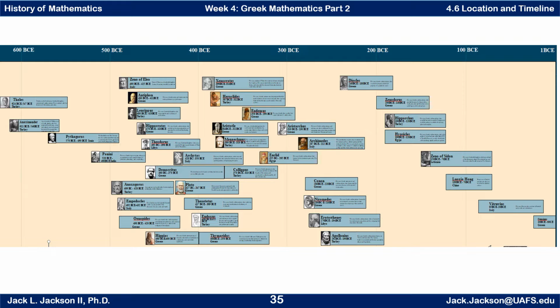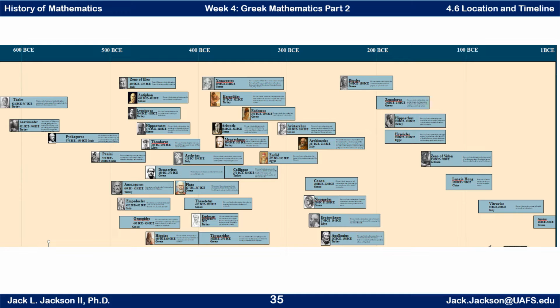One word about this: almost every date that you're going to see me giving you here was taken from the MacTutor History of Mathematics, and we're very much indebted to the creators of that site for having that great resource. There are biographies of every one of these folks there. Almost all these dates are approximate, because we really don't know for most of these exactly when they were born or died. In some cases, we know one or the other. In more cases, we know their death date than their birth date, but most of these are at least approximations.